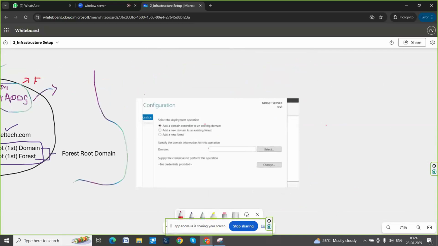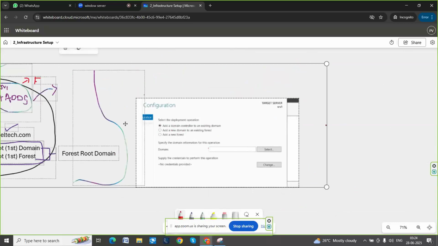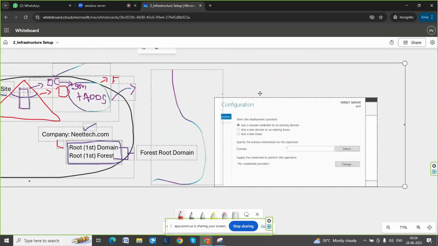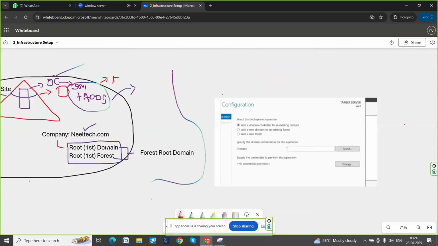So this is the meaning. Add domain controller. First, what we are doing is setting up a domain here. Why is it called the first domain? First domain means we have to select the first option, because this domain controller does not exist. First time we are setting up, so we have to select the first option.